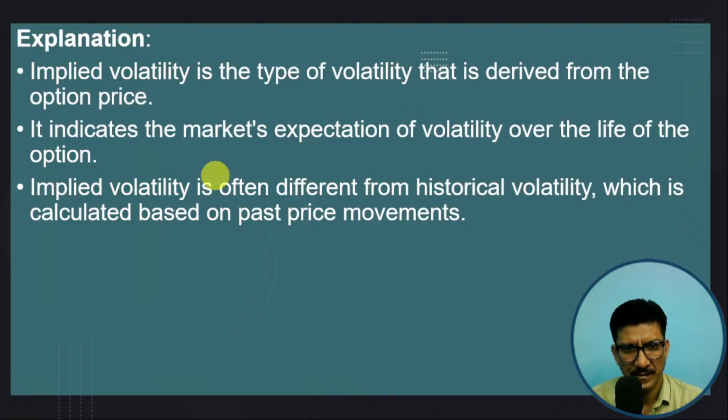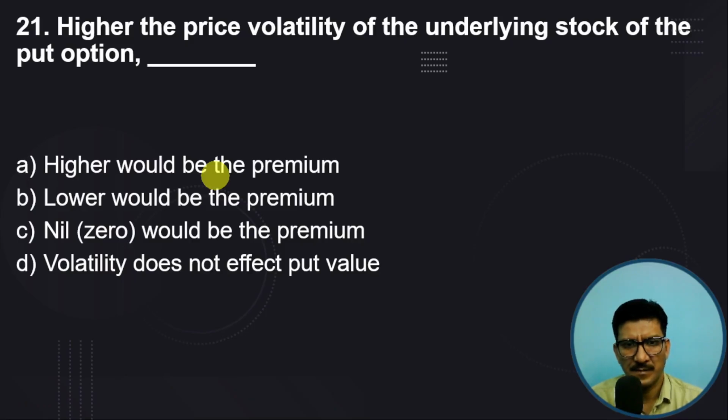At the price volatility of the underlying stock of the put option, higher would be the premium, or lower would be the premium? Zero volatility does not affect put value. As we know, there are different option Greeks, and one of them is related to volatility, right?